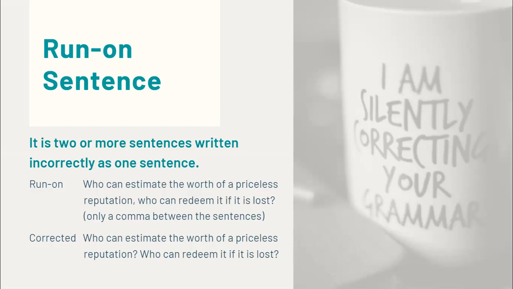By correcting it, we separated them completely and made it from one sentence into two sentences, each with a complete thought. "Who can estimate the worth of a priceless reputation? Who can redeem it if it is lost?"